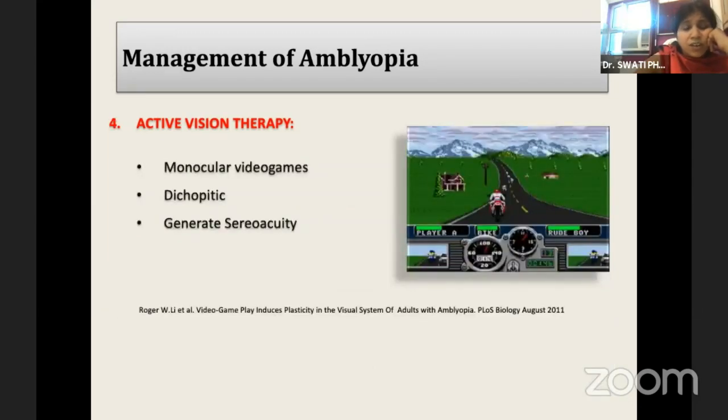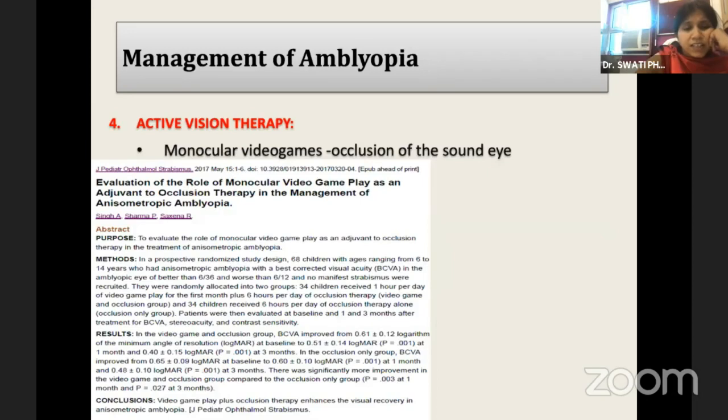So we have monocular video games, we have dichoptic video games, and we have video games that may help in the generation of stereo acuity. This was a study conducted at our center, where we found that the patients who were on treatment with occlusion as well as video games showed more improvement compared to the patients who had only occlusion as therapy.